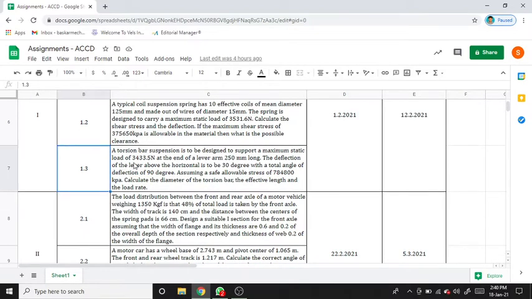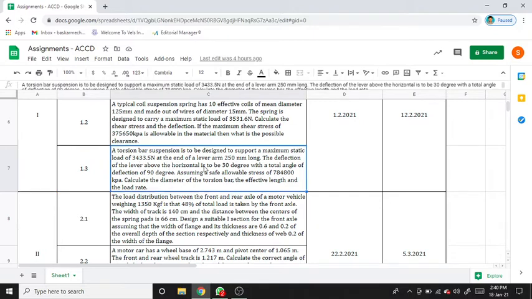Then question number 1.3. A torsion bar suspension is to be designed to support a maximum static load of 3433.5 Newton at the end of a lever arm 250 mm long. The deflection of the lever above the horizontal is to be 30 degrees with a total angle of deflection of 90 degrees. Assuming a safe allowable stress of 784,800 kilopascal, find the diameter of the torsion bar and the effective length of the bar.